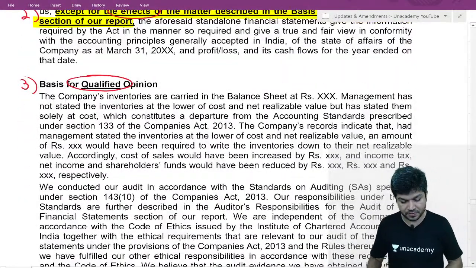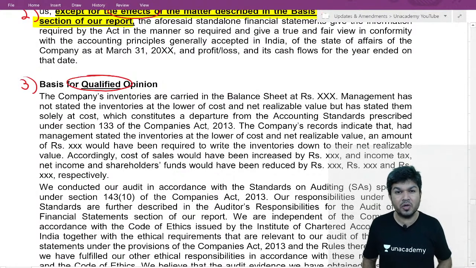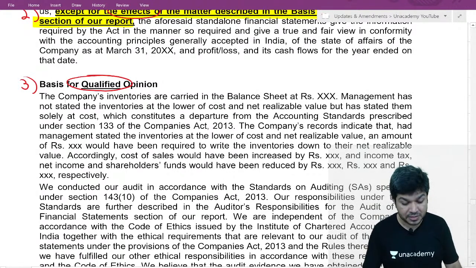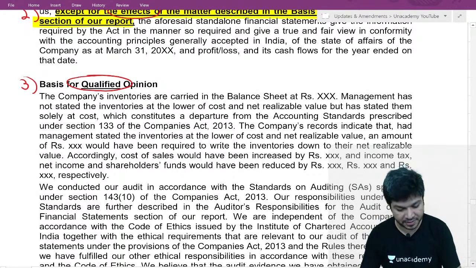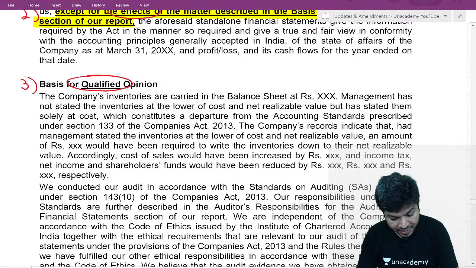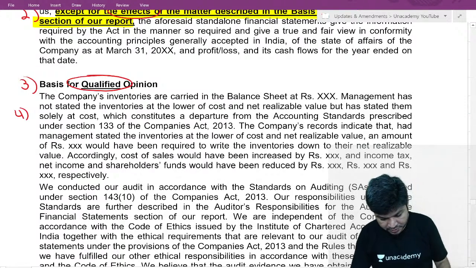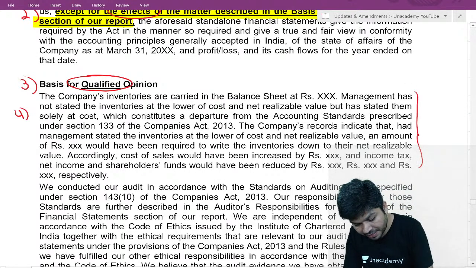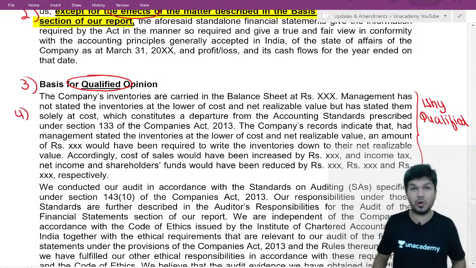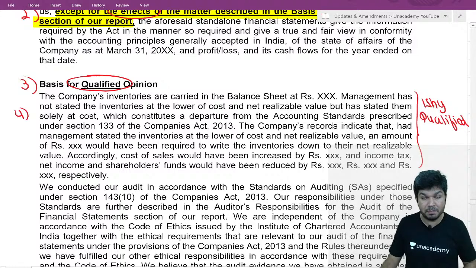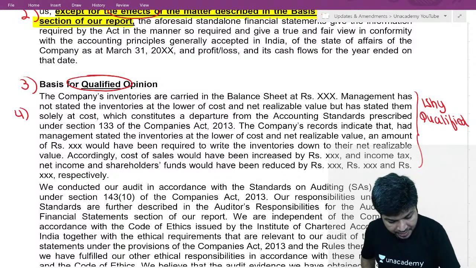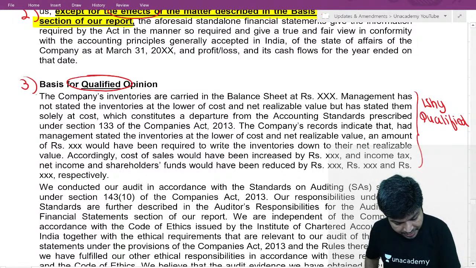Fourth change, in your basis for opinion, one extra para added. Why modified? Why qualified? This is the fourth change. You are having extra para. So you will describe inventories are valued only at cost, not at cost or NRV, whichever is lower. The full extra para is added.